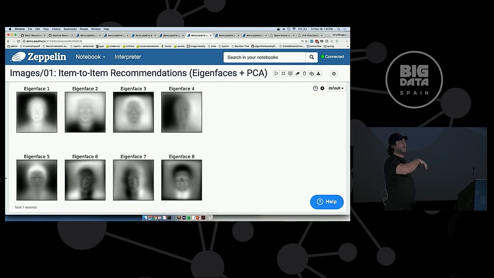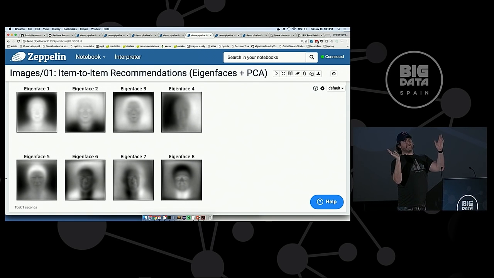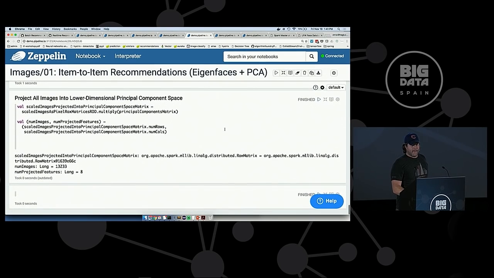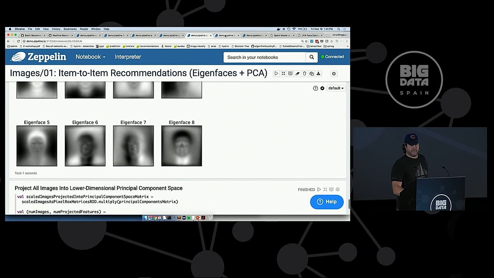Now this gives us the ability to project all the 13,000 images into this new 8-dimension space. So we simplified them from 250 by 250 down to 50 by 50. When we flatten each of these pixel vectors, they're now 2,500 wide. So now we can take a 2,500 wide pixel vector and get that down to 8. This is a bit coarse. It's not the most accurate, but it simplifies the math for this. And then let me jump to here.